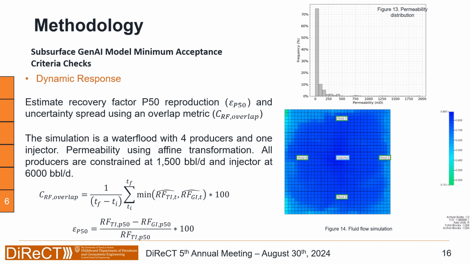Another measure of the variety, or the uncertainty, in the recovery factor is the overlap. The overlap is calculated as the spread between the training images and the generated images, so the minimum one, and then we normalize by the time. And since these values are normalized by the training images, it's going to end up as a percentage.